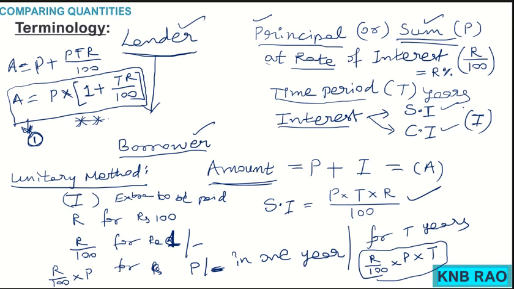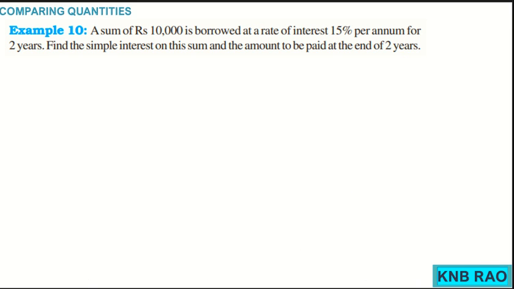Now based on what we have learned, let us go for solving one example. Coming to example number 10, it is based on the same concept. A sum of rupees 10,000 is borrowed at a rate of interest 15% per annum for 2 years. Find the simple interest on this sum and the amount to be paid at the end of 2 years.